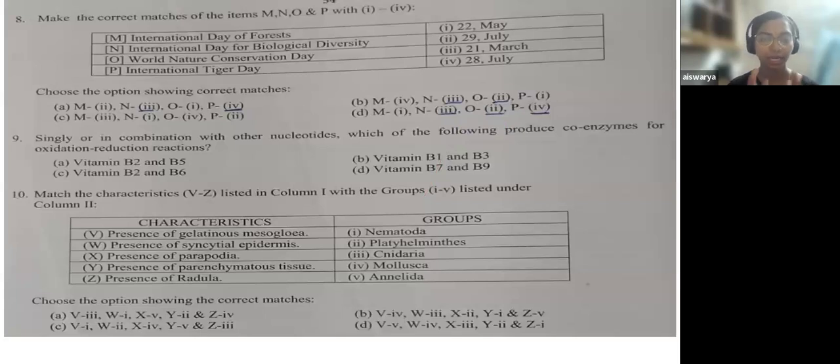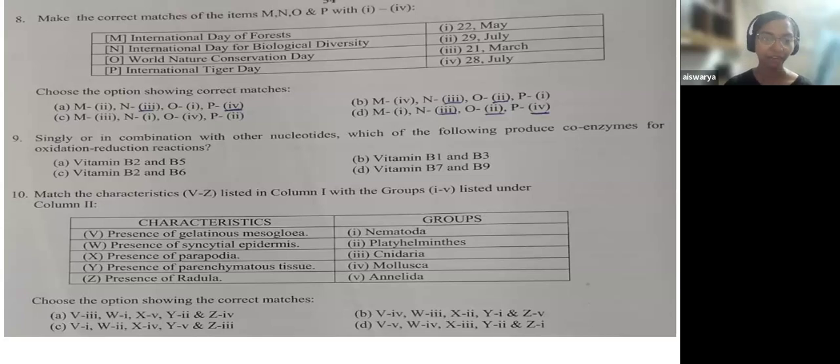So if you see, there is the left side of the table and the right side of the table. In the left side, certain characteristics are given, and the right side, groups are mentioned. This pattern of question can be seen in the 2023 question paper also. So the same pattern they have followed. Here the groups are given as nematoda, platyhelminthes, Cnidaria, mollusk, and the annelida. And in the left side, you have the characteristics which are particular to the respective groups. So here you have four options also.